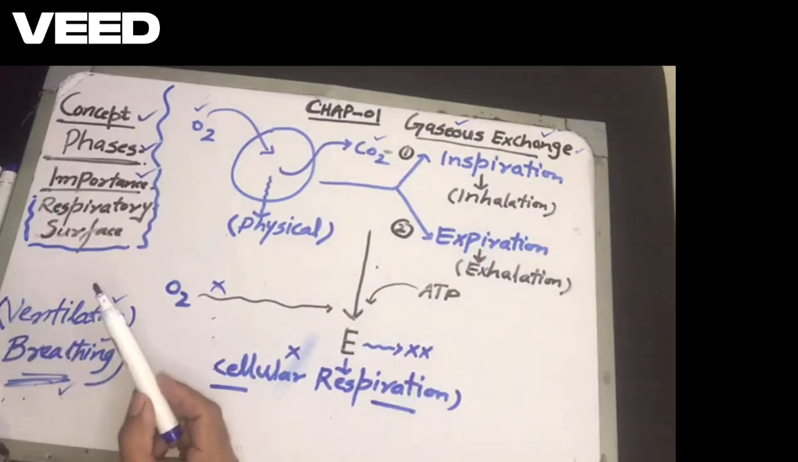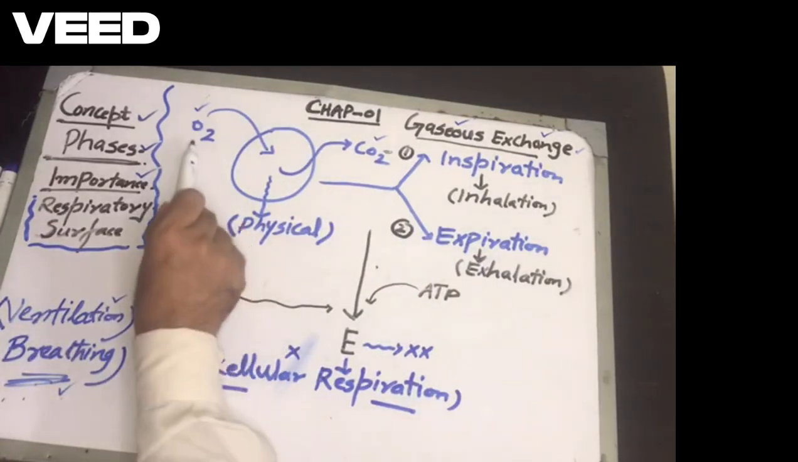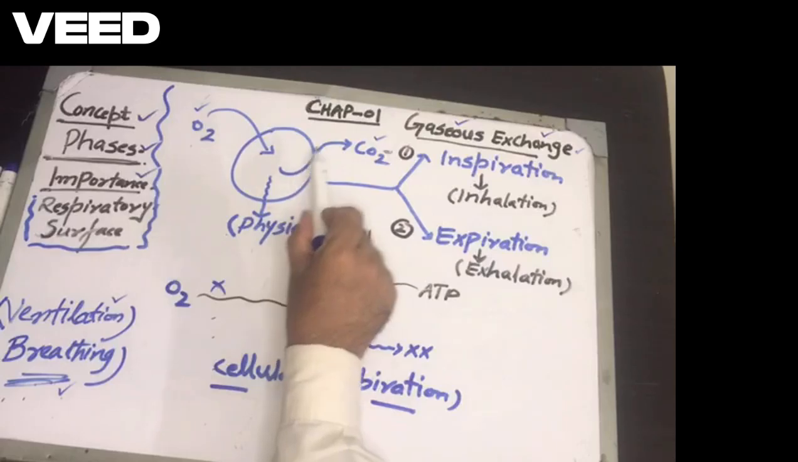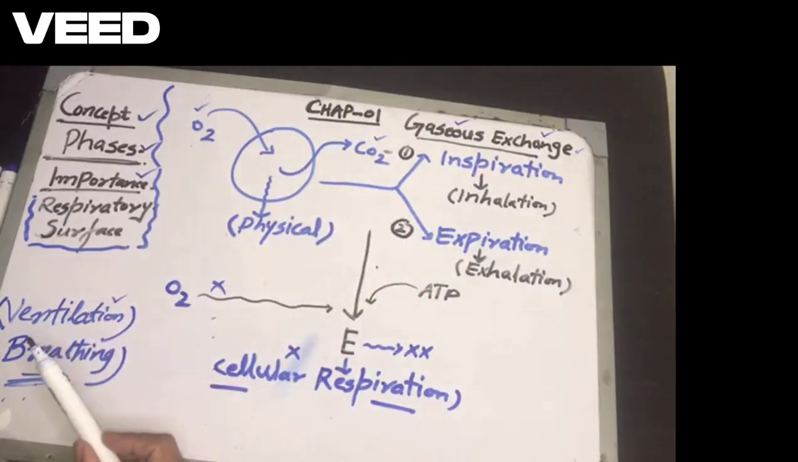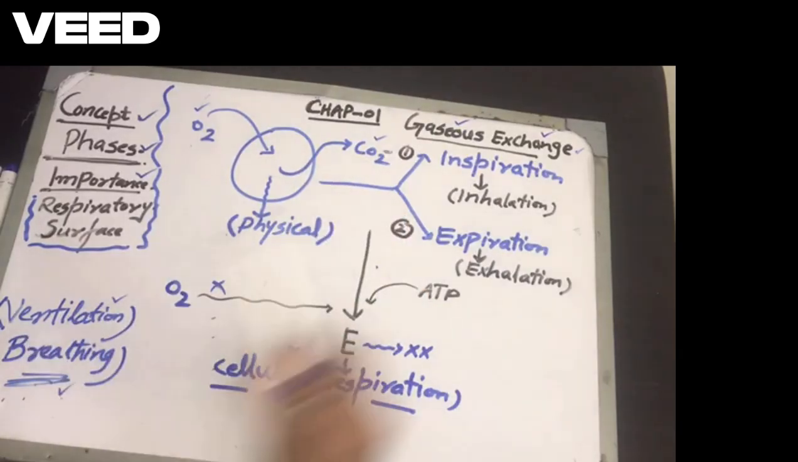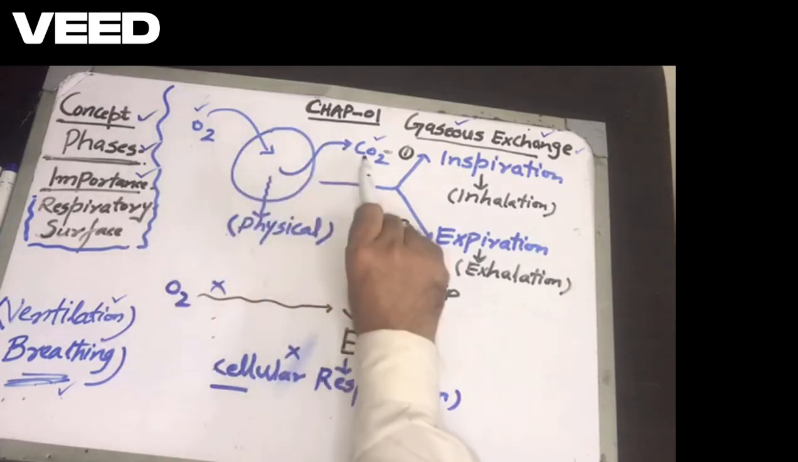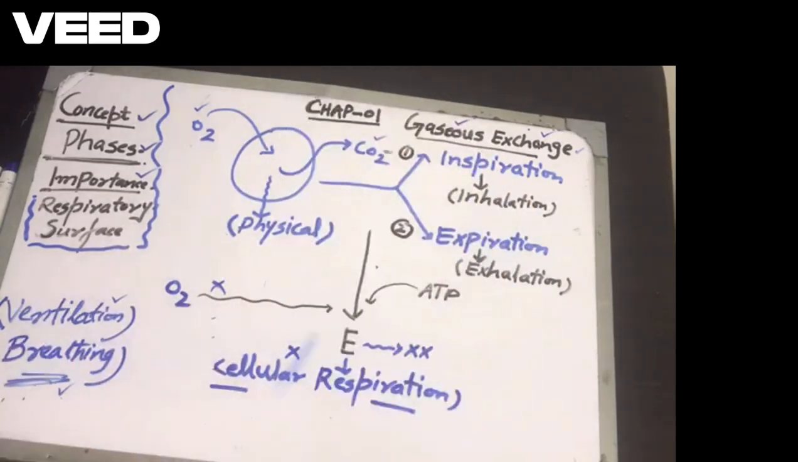So we can justify that something is taken from the environment. What is that? Oxygen. And something is given to the environment. What is that? Carbon dioxide. So it means that this is the exchange of what? Oxygen and carbon dioxide, which is the gaseous exchange.